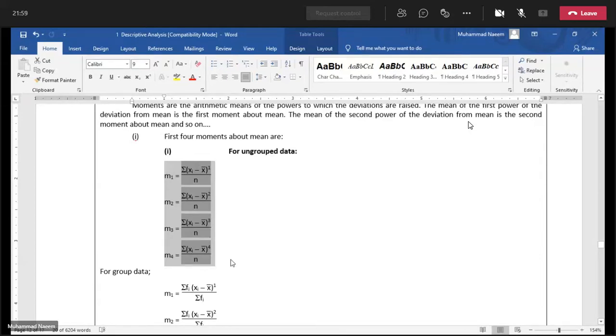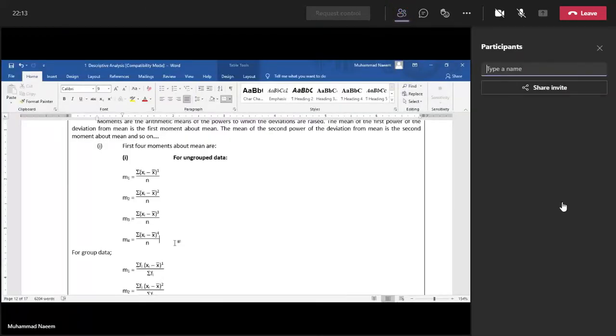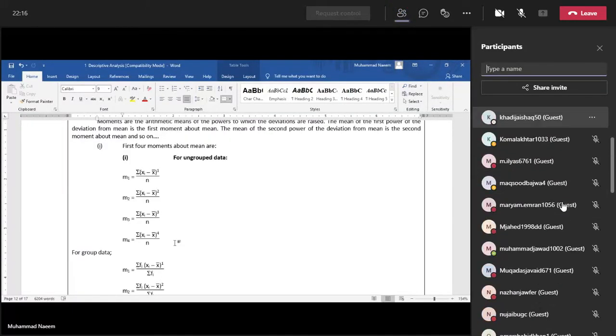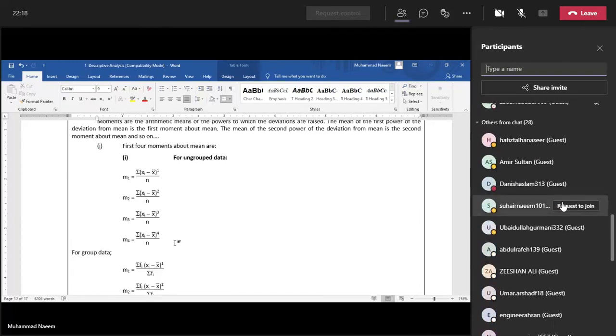These are very useful calculations through which we can calculate mean and variance easily. And also we can discuss the skewness and kurtosis of a distribution.